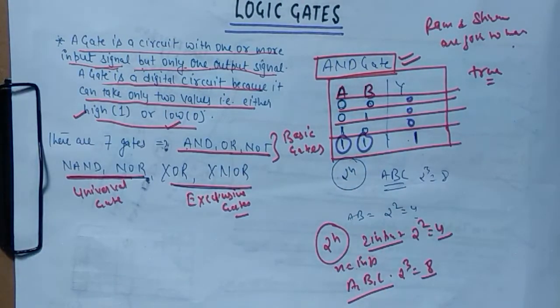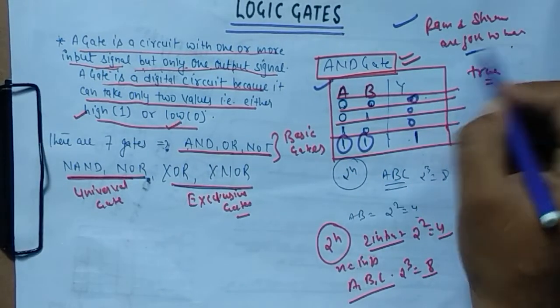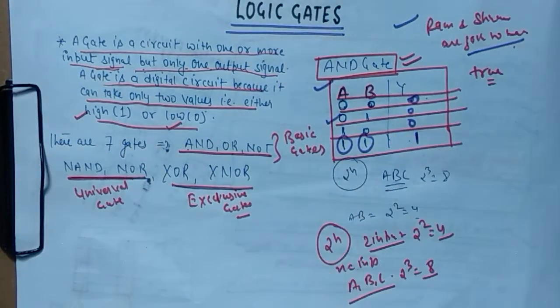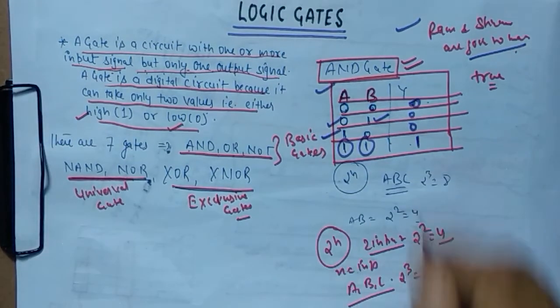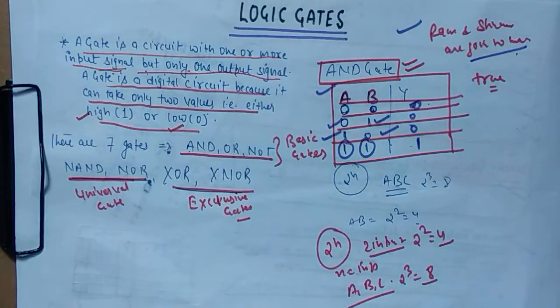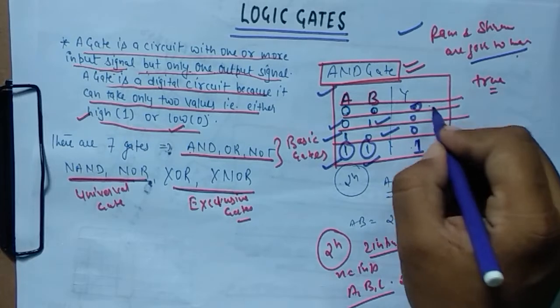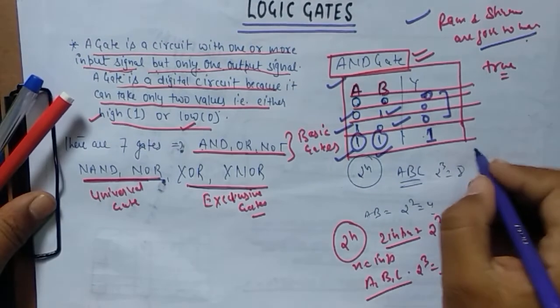I will relate this truth table with this example also. Here Ram and Shyam both are not going to market. If so, then the result will be 0. We know that Ram and Shyam are going to market. What does it mean? Both Ram and Shyam are going. Here Ram is not going to market but Shyam is going to market. Then this is also false. Here Ram is going to market but Shyam is not going to market. Then the answer is 0. Here Ram and Shyam both are going to market. Yes, this is the condition, so here I will write 1, else all conditions will be 0. All output will be 0. So this is the truth table for the AND gate.